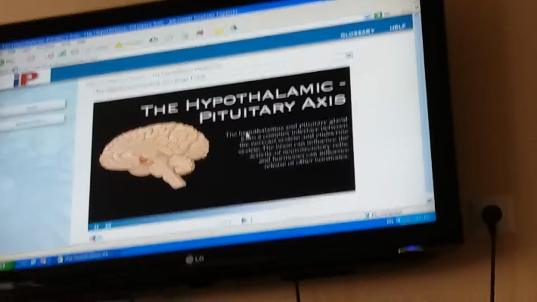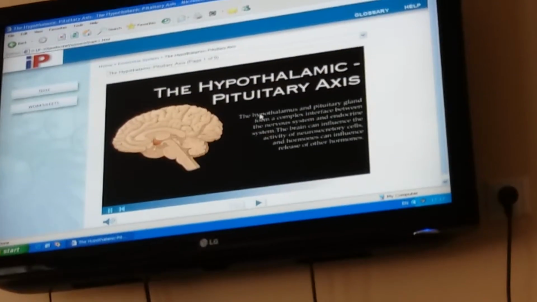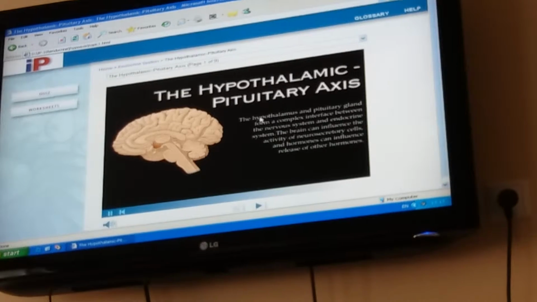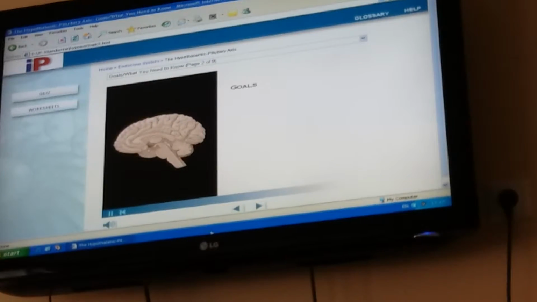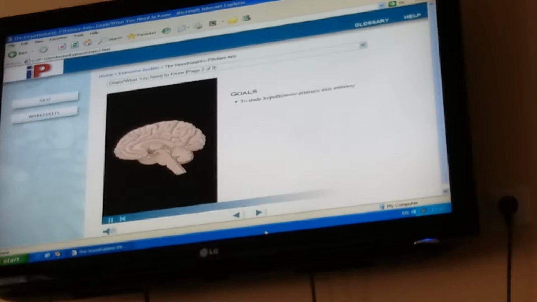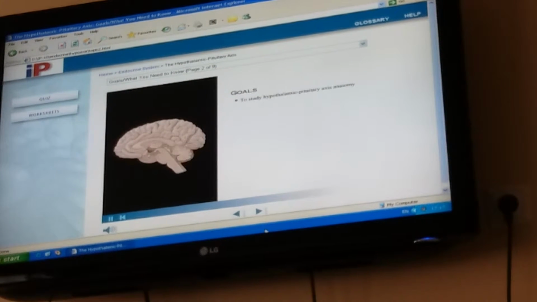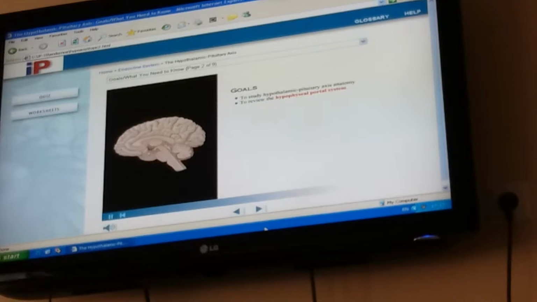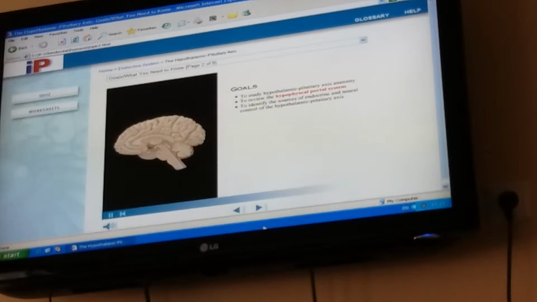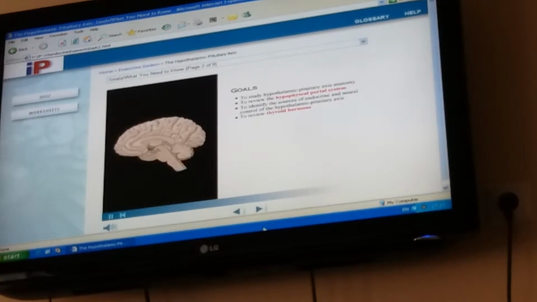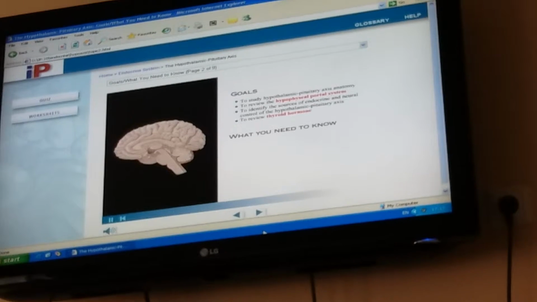Cells and hormones can influence release of other hormones. Your goals for learning are to study hypothalamic pituitary axis anatomy, to review the hypophyseal portal system, to identify the sources of endocrine and neural control of the hypothalamic pituitary axis, to review thyroid hormone. Here's what you need to know.